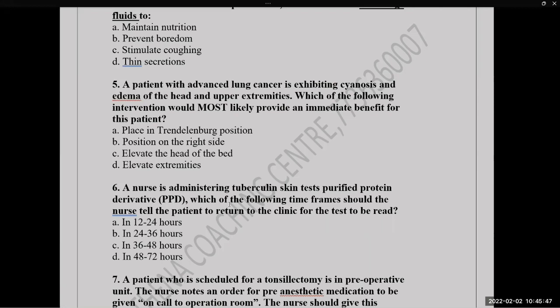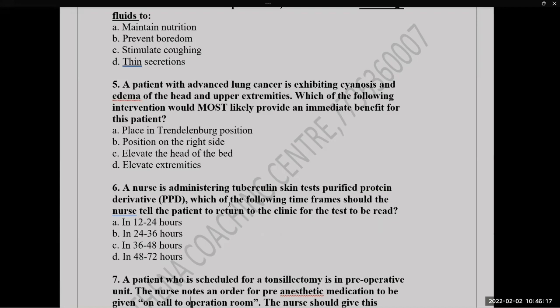Place in Trendelenburg position, position on the right side, elevate the head end of the bed, or elevate extremities. There is edema over the head and upper extremities. If the patient has edema over the upper extremities, you are not supposed to provide head low position. That means you can remove A.